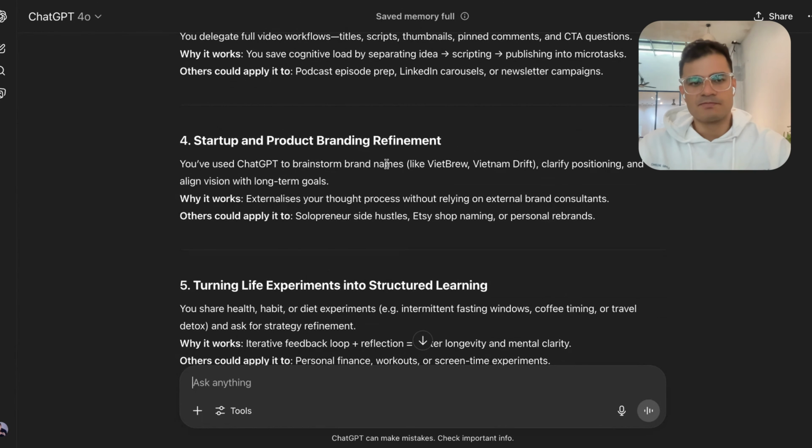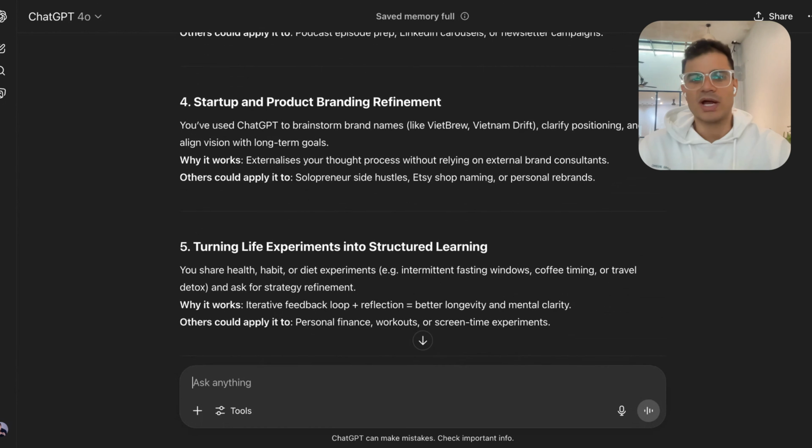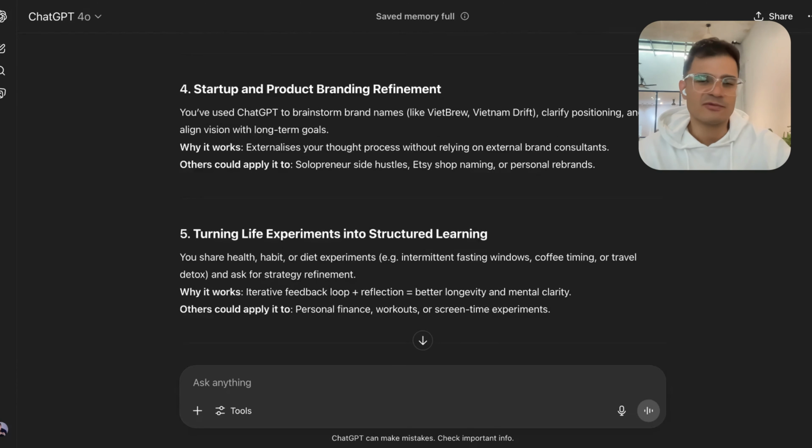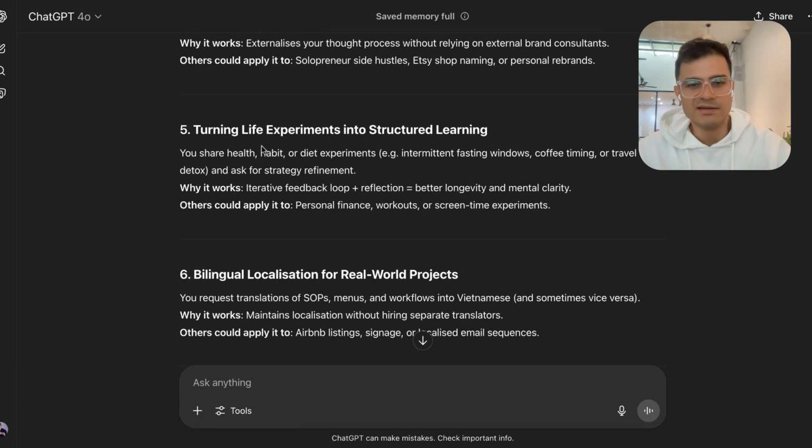We've discussed this. Number 4, startup and product branding refinement. So in the past, we used to need brand consultants. What I do is, if I have a simple logo, a brand name, a description, I would go back to ChatGPT and just create the mission, vision, values, and all of that. There's a lot of drama around brand building. I just try to reduce that drama, focus on the MVP, focus on lean experimentation, right?